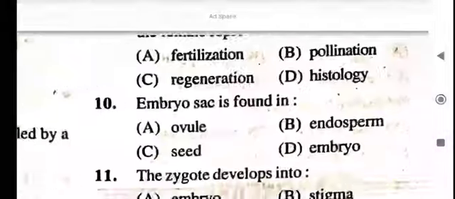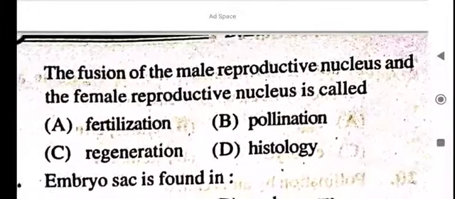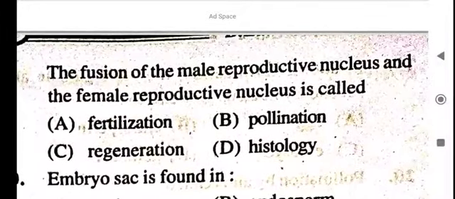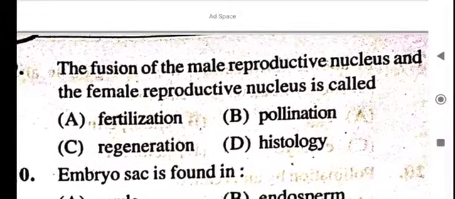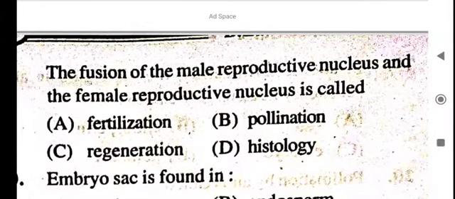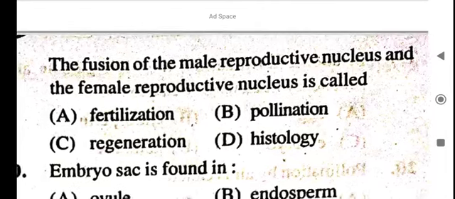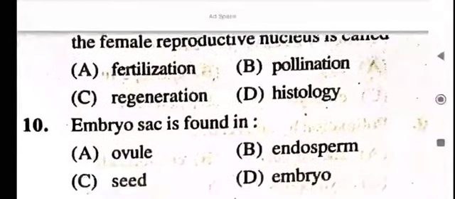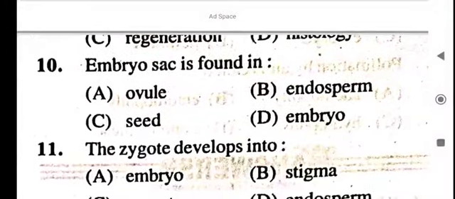Next question. The fusion of the male reproductive nucleus and the female reproductive nucleus is called fertilization. Okay, fertilization, option A. The fusion of male reproductive nucleus and female reproductive nucleus is called fertilization.